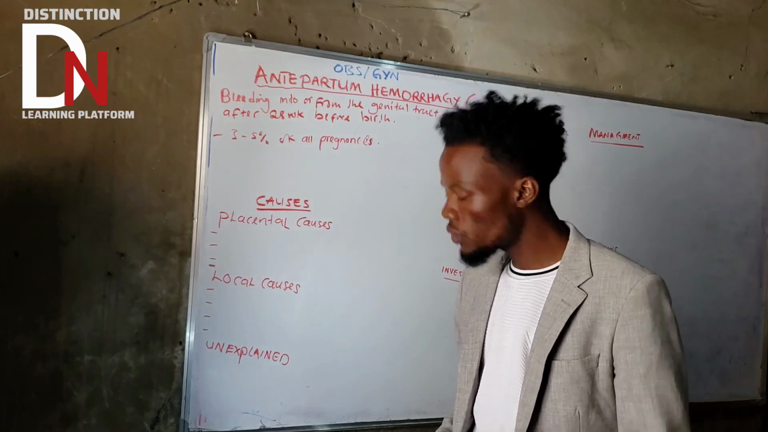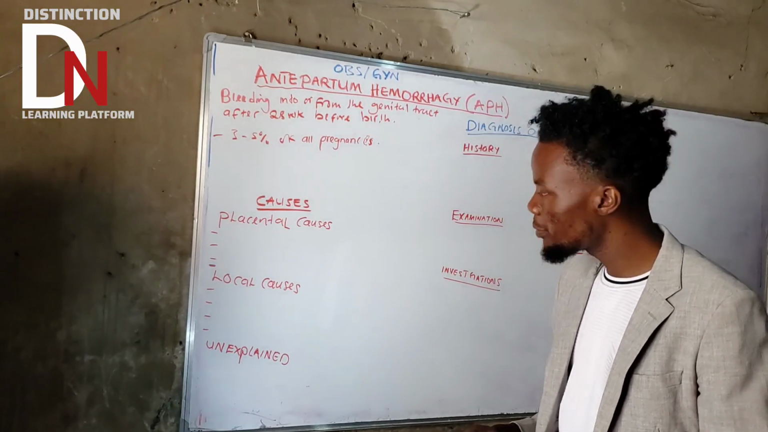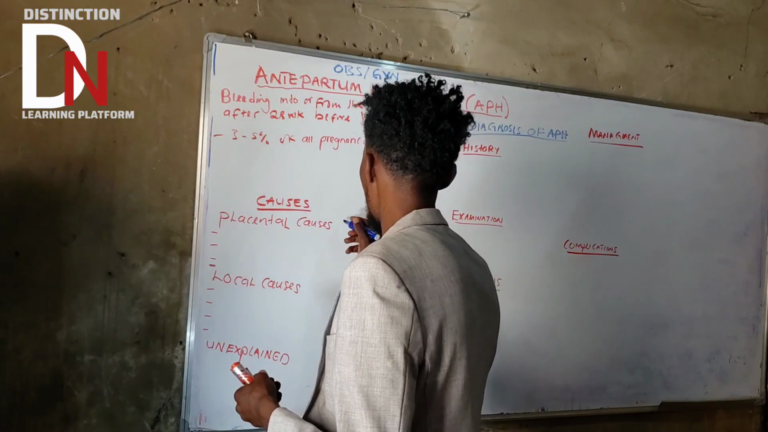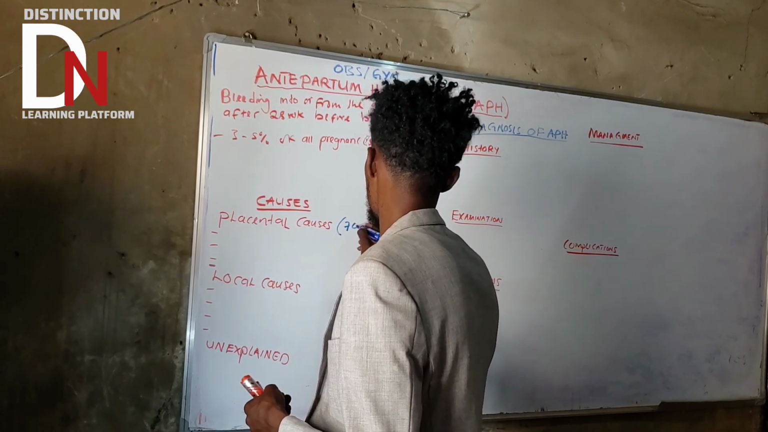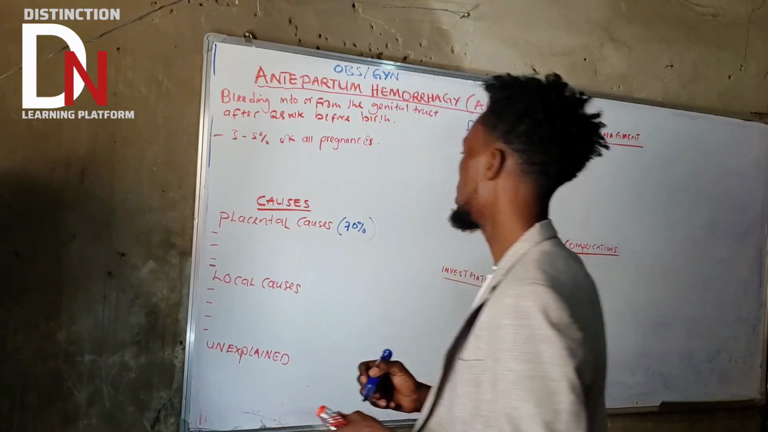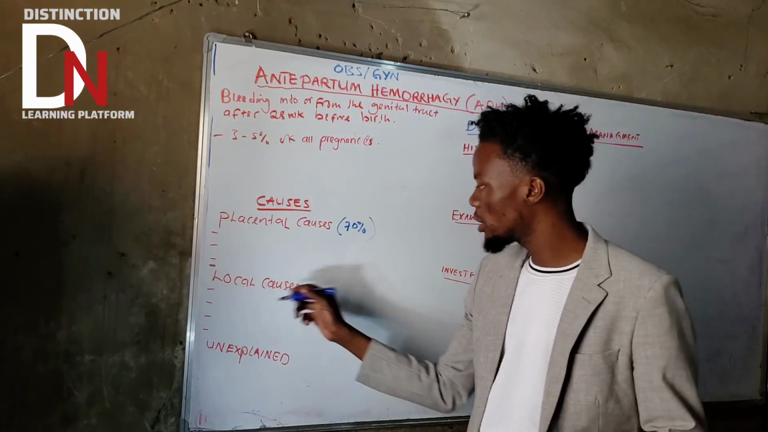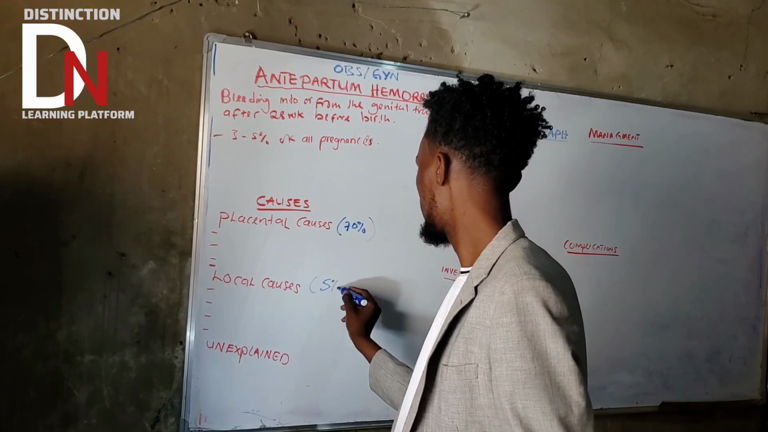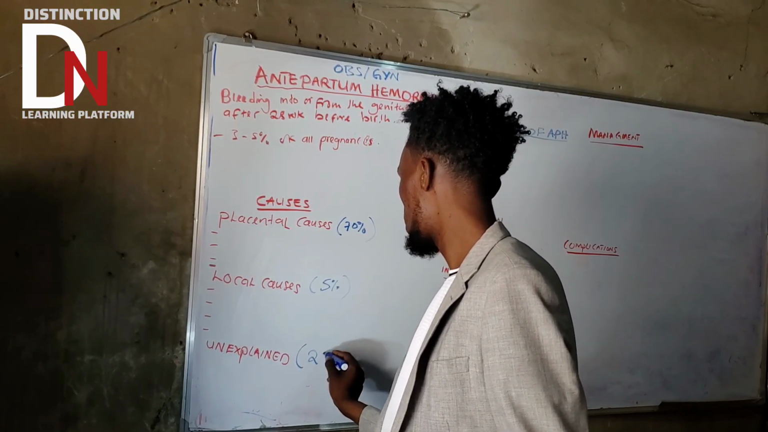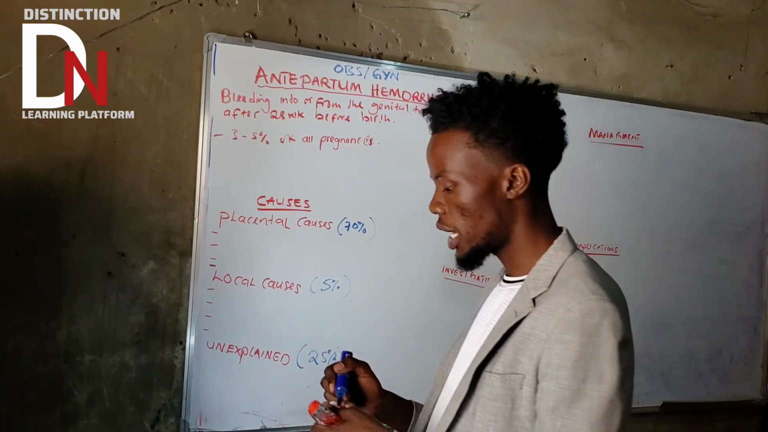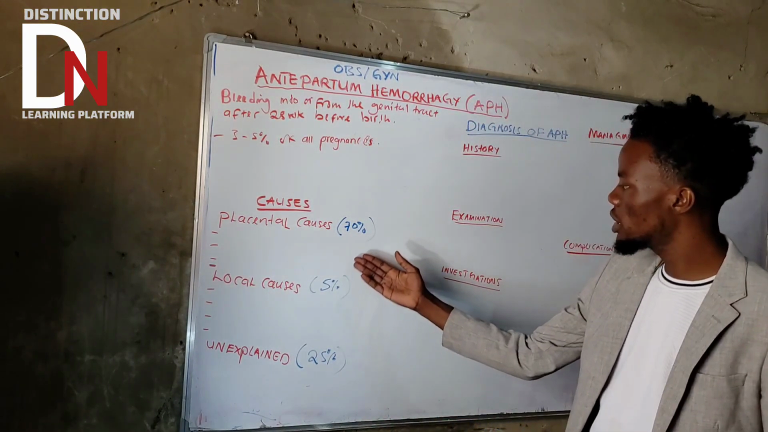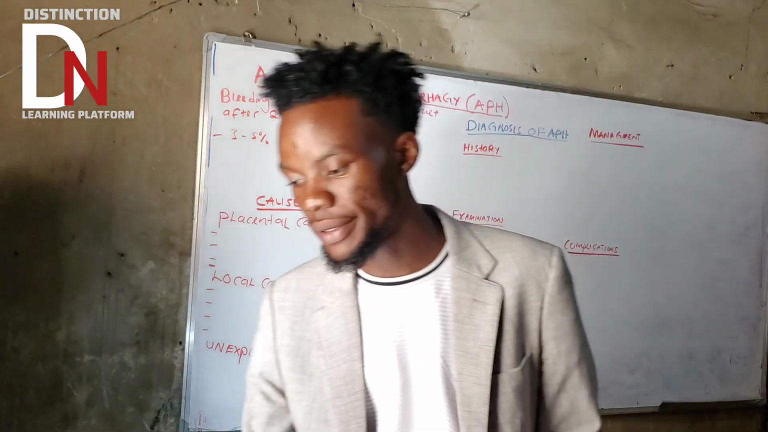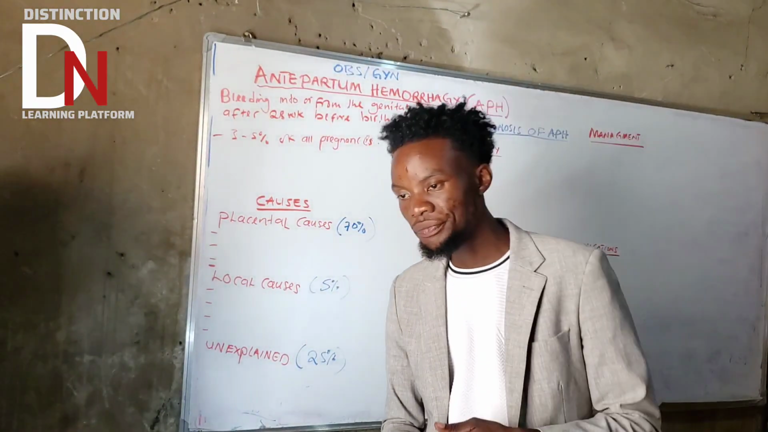If you talk about placental causes, what is the percentage? These are the most common cause of APH, ranging about 70%. Then the local causes are about 5%. The unexplained are about 25%. As you can see, 70 plus 5 is 75, plus 25, we are going for 100%. So those are the causes of APH.